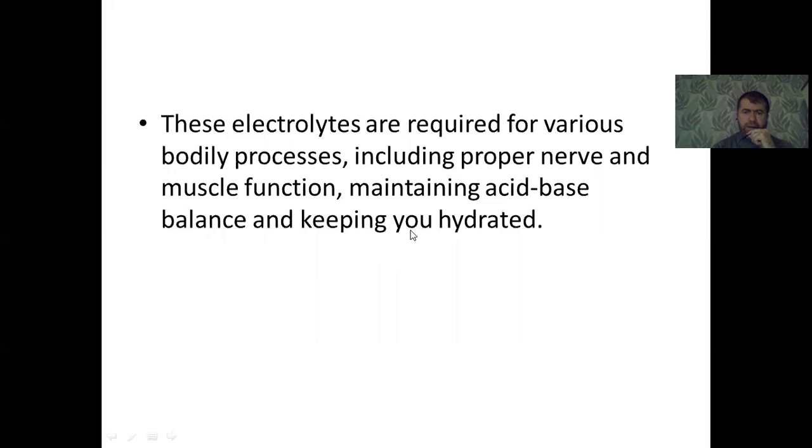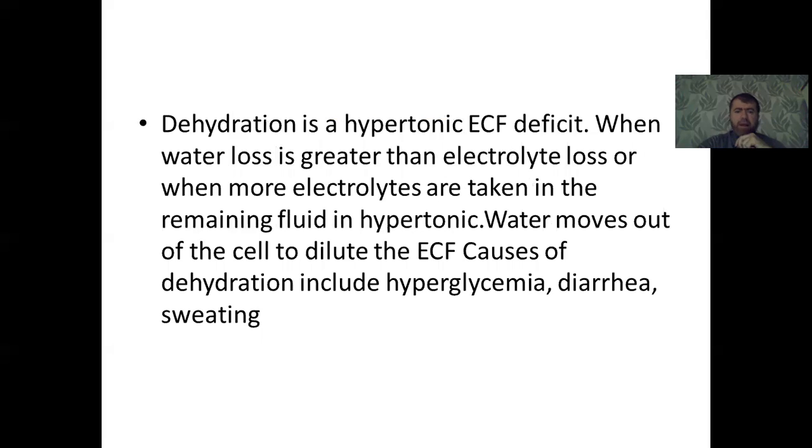Other biophysiological functions in our body also require these electrolytes. For example, the heart requires potassium for the regulation of heartbeat and heart muscle, and other electrolytes also have different important functions for our body.